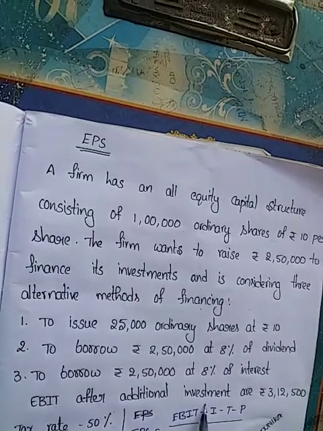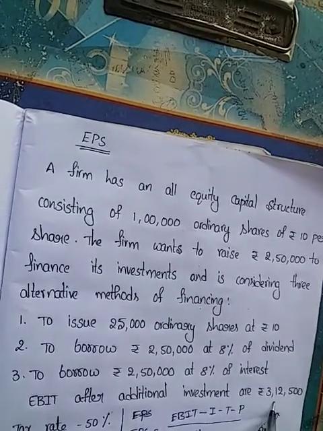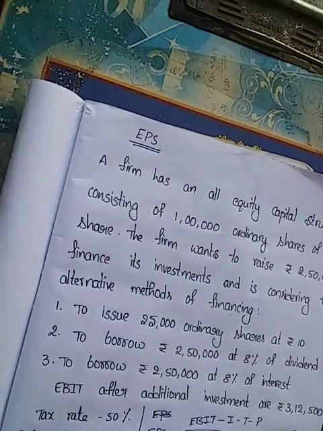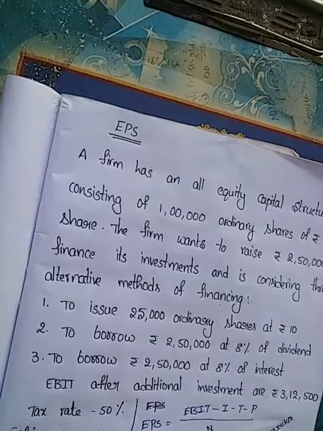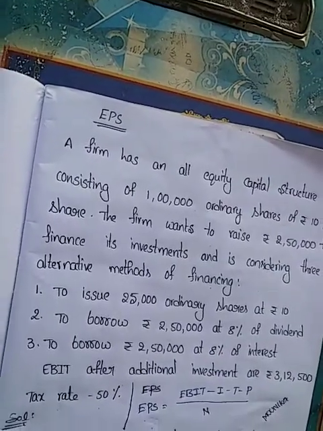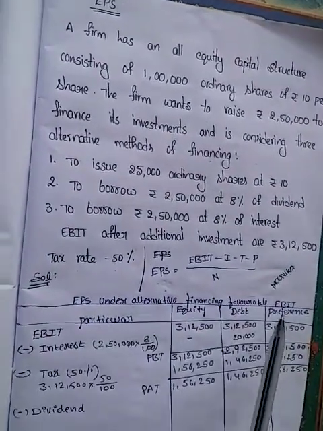EBIT after additional investment is 3,12,500 and the tax rate is 50%. Calculate earning per share for equity shareholders, debenture holders and preferential holders.